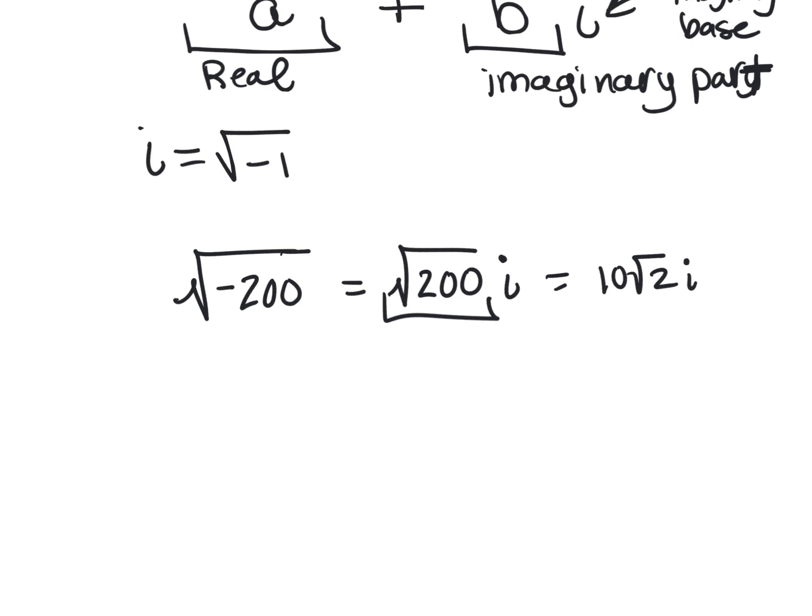Does the i have to go at the very end? Typically, yes, but as long as you put it in front, it commutes. So it doesn't really matter, although convention would say that you would put it at the end, right? You would make sure it's not underneath the square root. You always have to take care of the negative before you do any simplification of it, right?